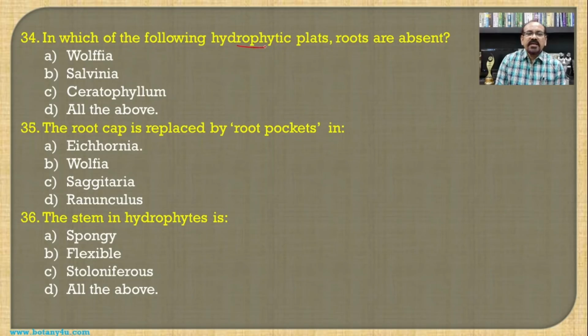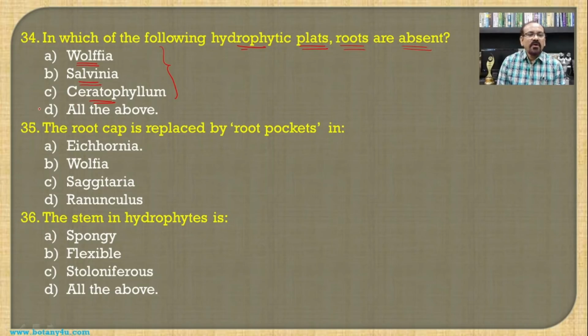Then in which of the following hydrophytic plants are roots absent? Means if we see the different hydrophytes, that is the Wolffia, then Salvinia and Ceratophyllum, so in all these there is an absence of roots, and these are the plants which are submerged plants or the floating plants.